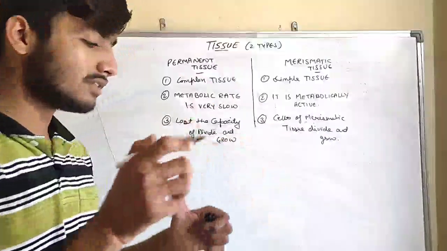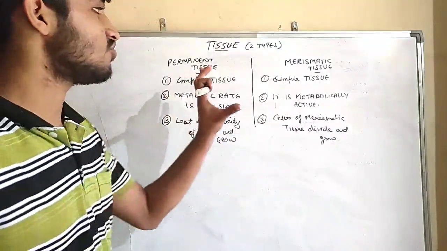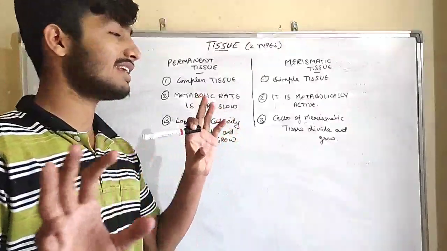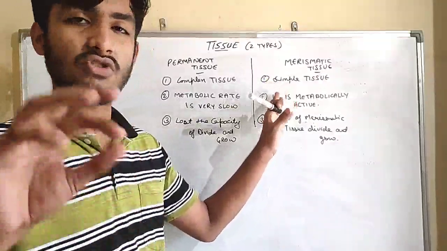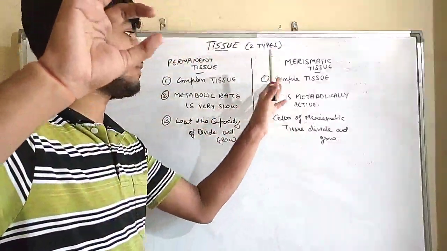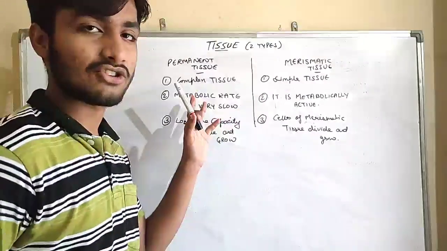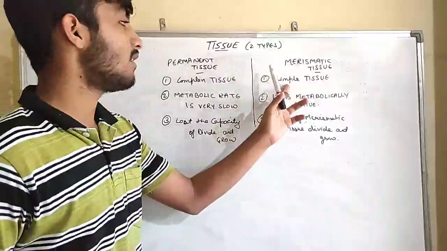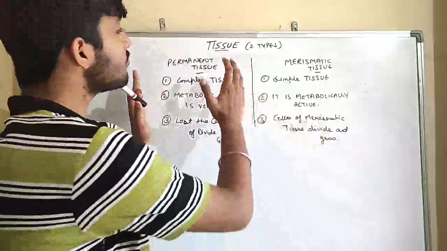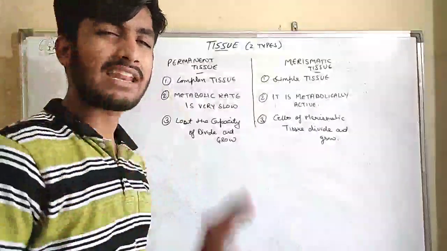So guys, these are the main three differences between permanent tissue and meristematic tissue. They both are plant tissue, but meristematic tissue is simple, structurally simple. Permanent tissue is structurally complex. Meristematic tissue is metabolically active, whereas permanent tissue metabolic rate is very slow.